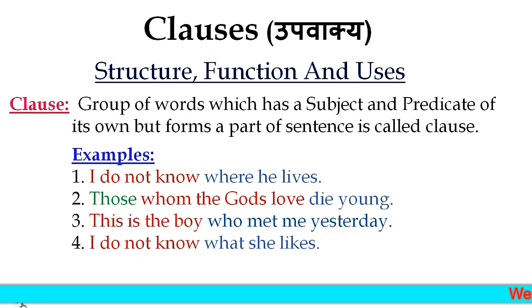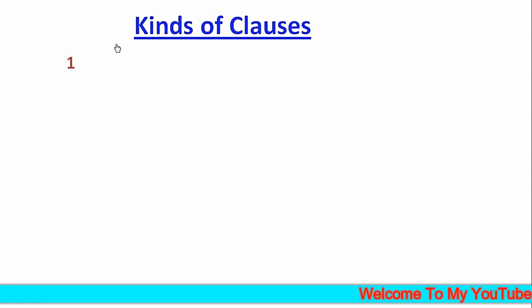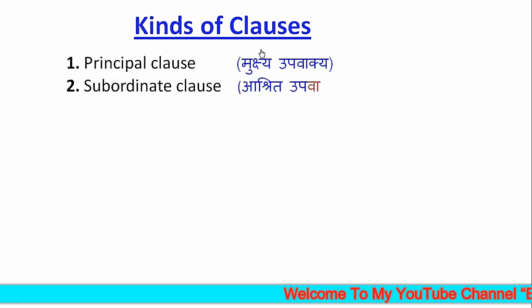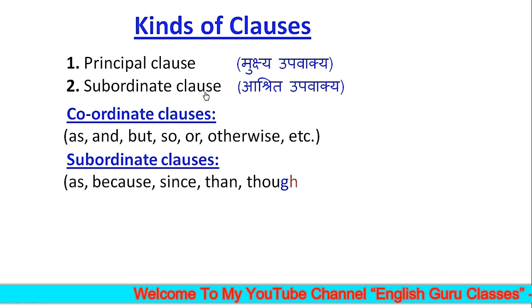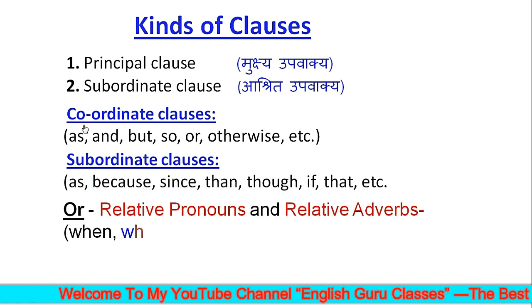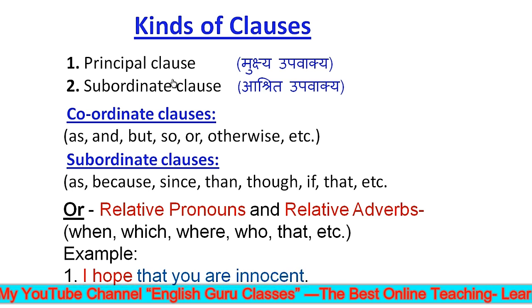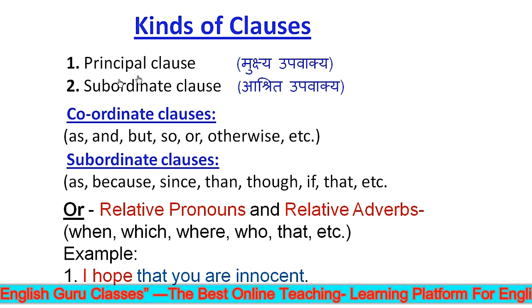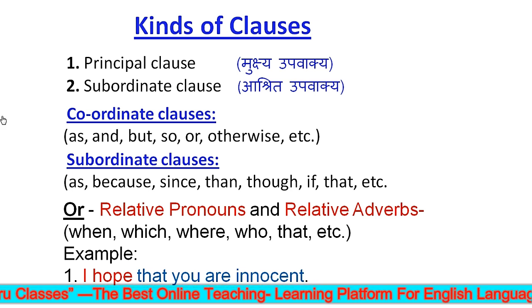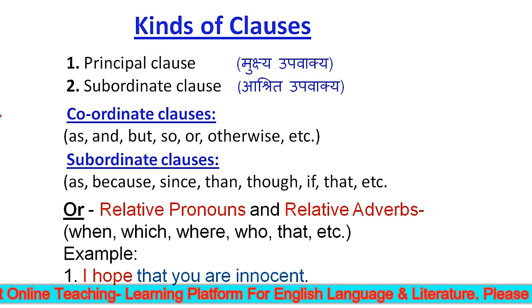Alright. Now let's talk about the kinds of clauses. There are two kinds of clauses. Number one, principal clause, and number two, subordinate clause. Let me explain what is principal clause and what is subordinate clause. Alright. So a principal clause in a sentence stands by itself and subordinate clause depends on the principal clause. Okay.